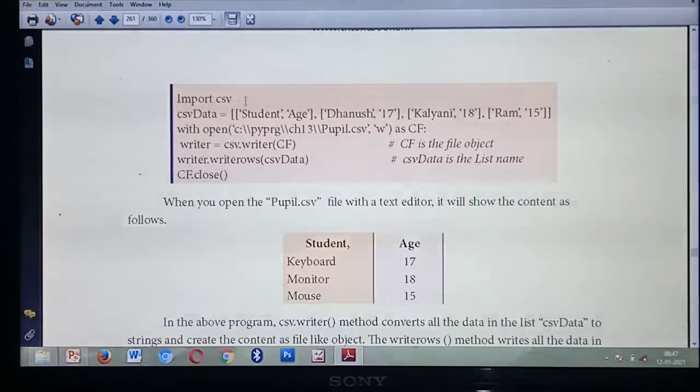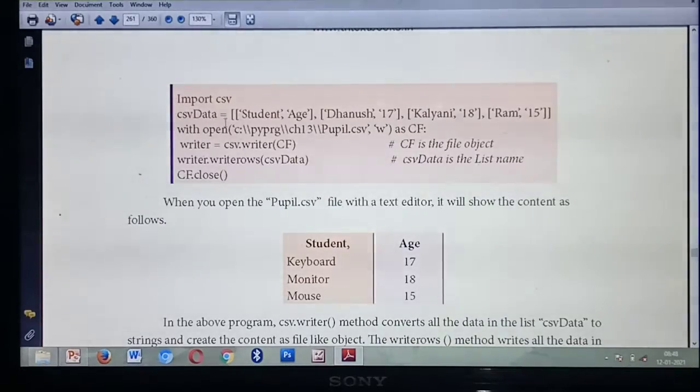Listen carefully. Next, all the things you are giving inside the list. What are the data you are going to write? All the things you are giving under the list. What do you mean by list? List: each value is separated by commas. Isn't it? So for that you are creating a variable called csv_data. You are giving all the input data into the list, so csv_data equal to, listen.